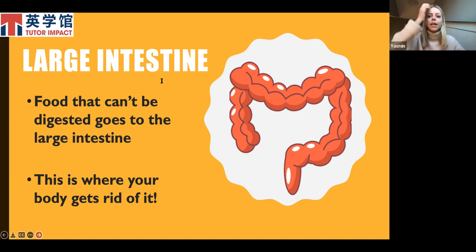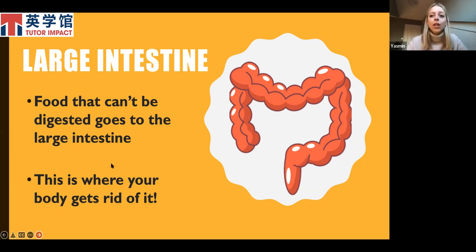In the large intestine, your body absorbs anything else it can, such as water, before it is then taken through the large intestine, which is then called feces, and we get rid of that when we go to the toilet. So what the large intestine does is sort of the final stage for anything to be absorbed into the body, such as water, and then your body takes it to get rid of it when you go to the toilet.